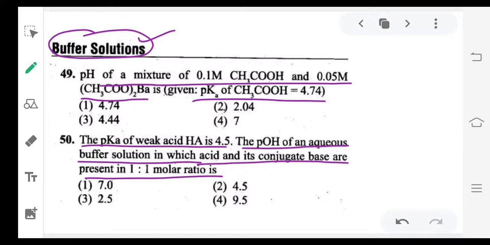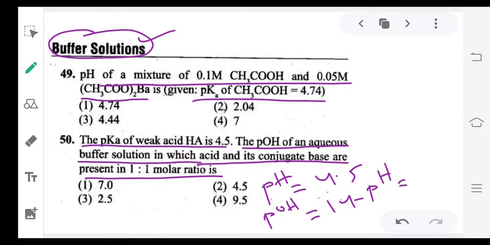From the given concept, pH equals its pKa, that is 4.5. But they are asking pOH, not pH. So pOH means 14 minus pH. That is 14 minus 4.5. You will get 9.5 as the answer.